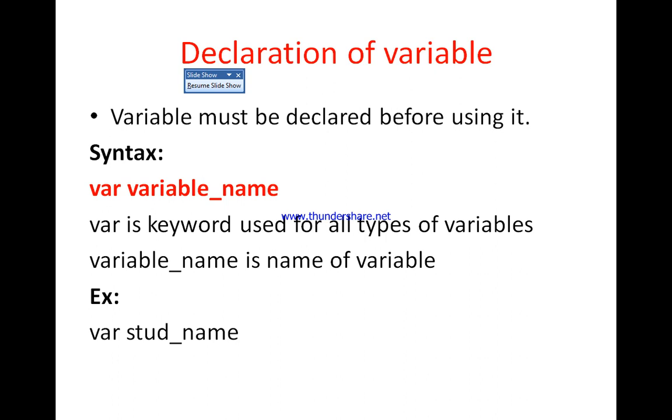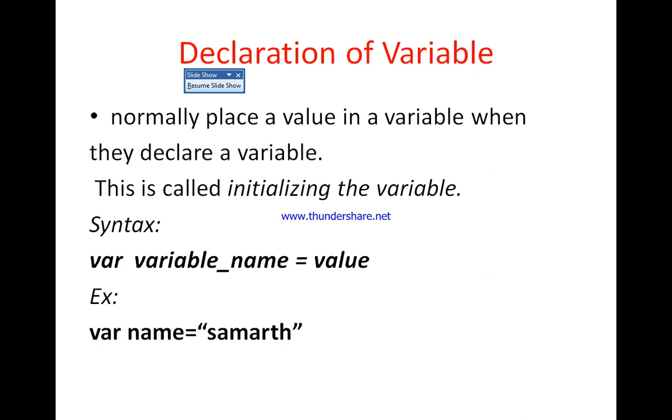Now let us see the next point, variable declaration. A variable must be declared before using it. The syntax is var variable_name. Var is a keyword used for all types of variables, and variable_name is the name of the variable. Example: var student_name, where student_name is a variable and var is the data type. In JavaScript all types of data are stored using the var data type. There is no separate data type. We use var, and when we store a value, it interprets the type according to that value.